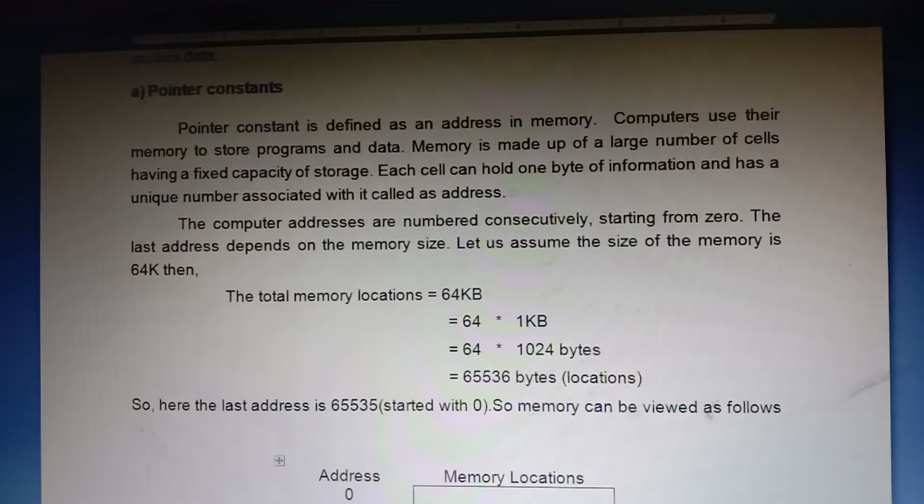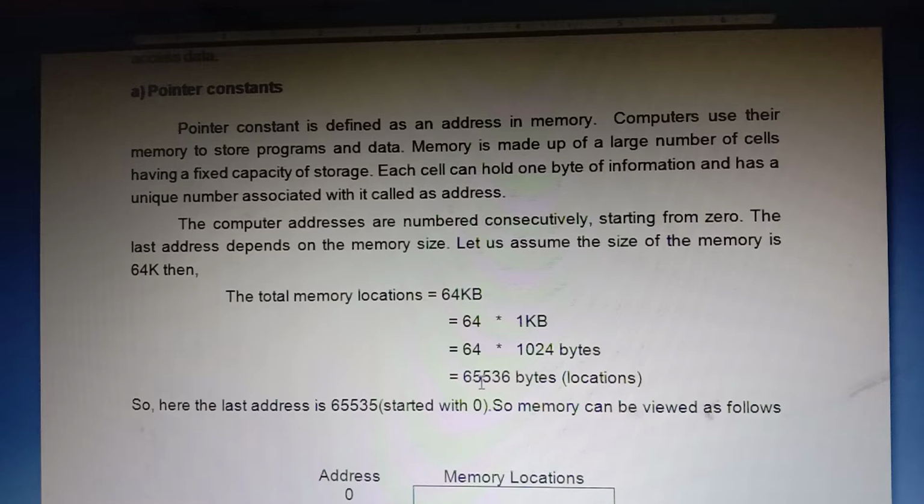Now what are the total memory locations? 64 KB, that is 64 into 1 KB. What does 1 KB mean? 1024 bytes. Total 65,536 bytes. KB means kilobytes, so 1024 bytes.